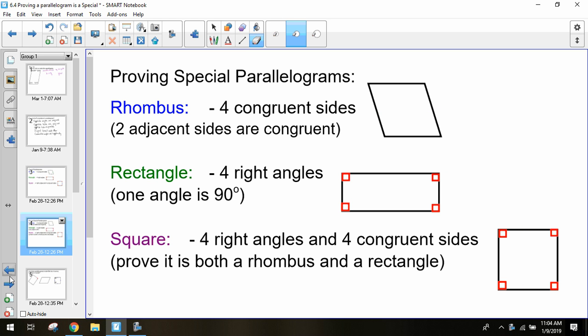Now, we have a couple ways of proving whether something is a rhombus or whether something is a rectangle. This time we have those 5 ways of proving whether something is a parallelogram. If you have a parallelogram and you want to show it's just something a little bit more, we can use,